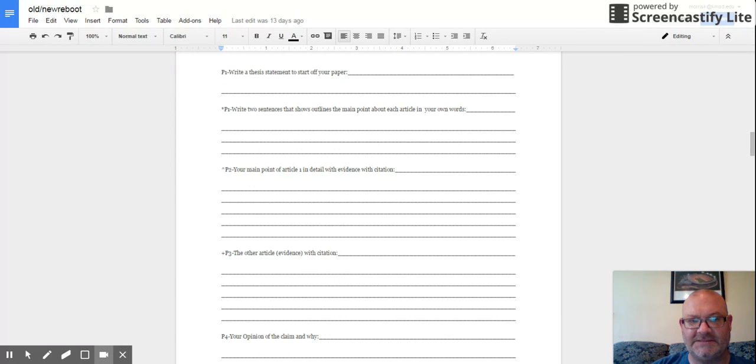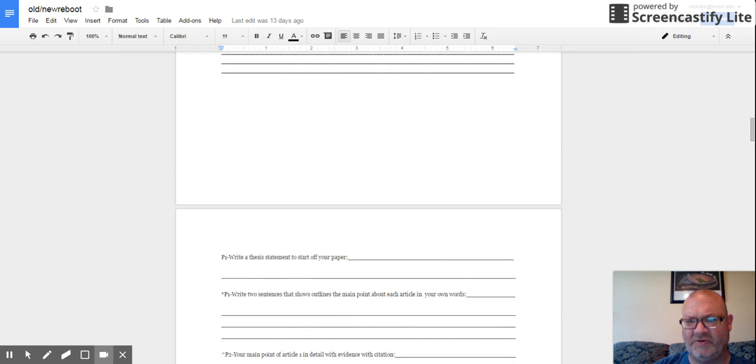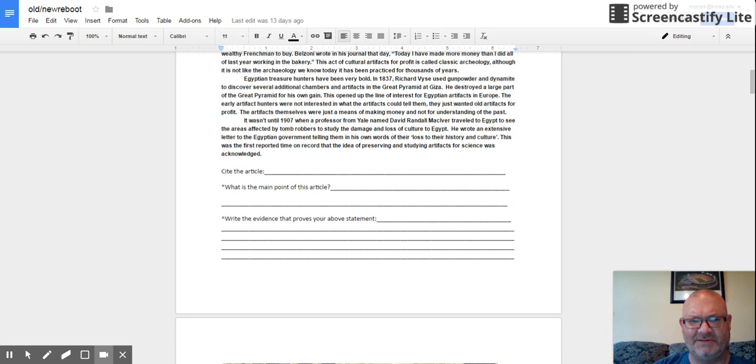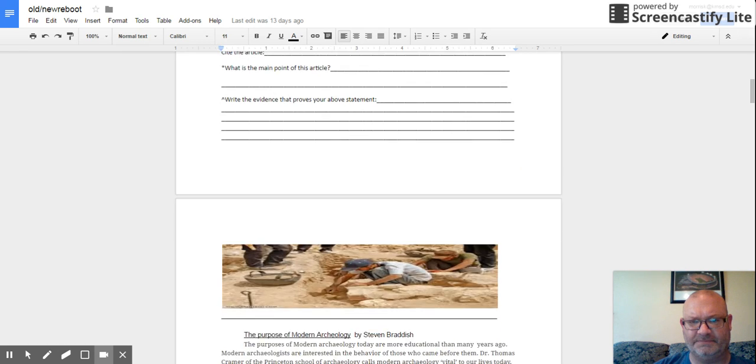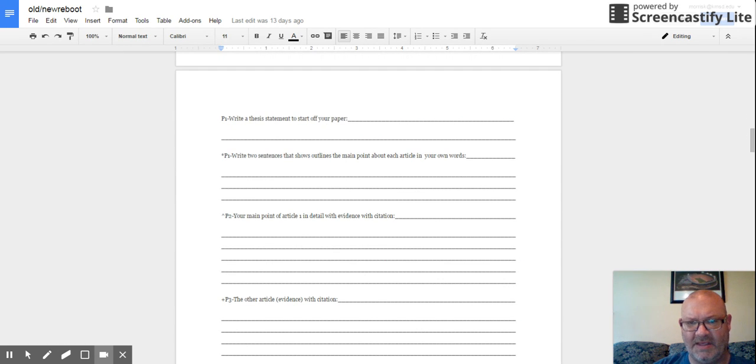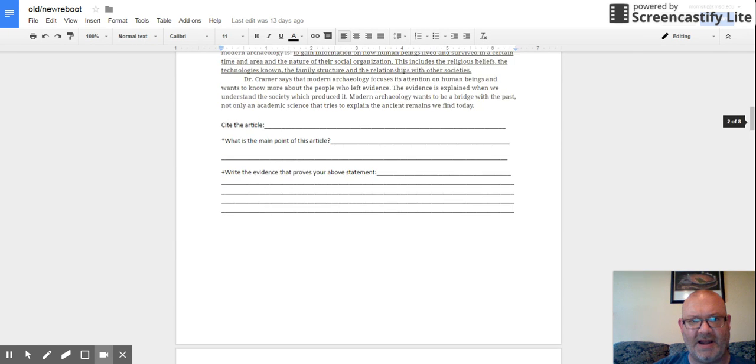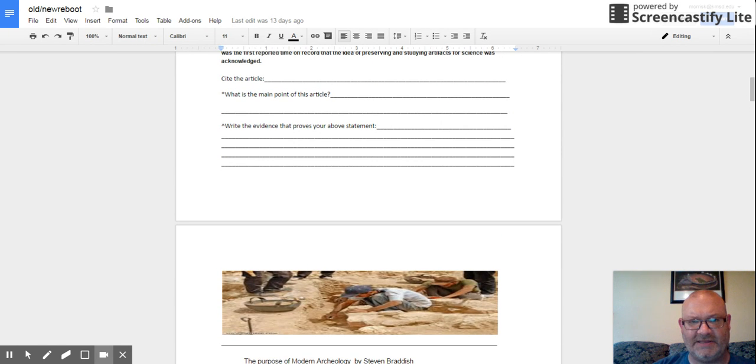Now, it says your main point for Article 1 in detail with evidence and citation. We've already written that, folks. Let's go up here. Look, it's right here. It says citation first. I'm always going to lead: In the article, Classic Archaeology by Rebecca Unger, comma, it says that, and I'm going to write these 3 pieces of evidence right here that support what I put up here for my main idea, my first paragraph.